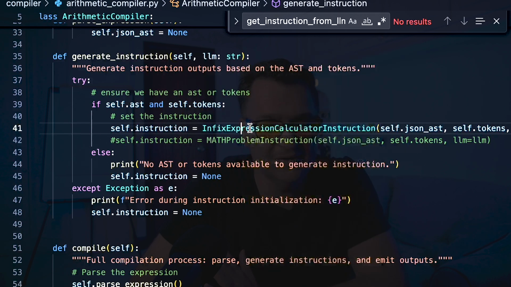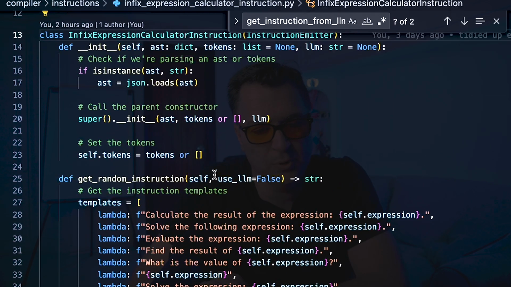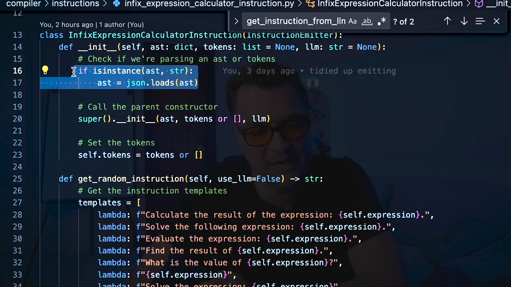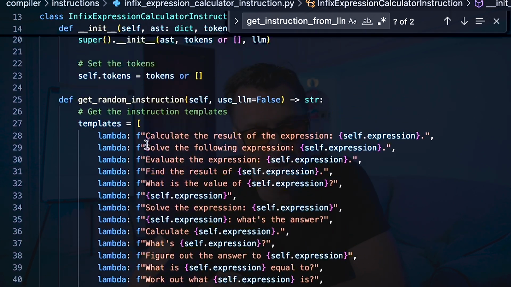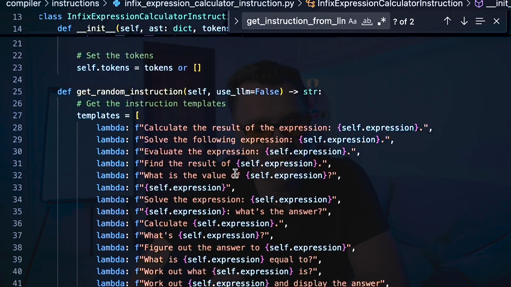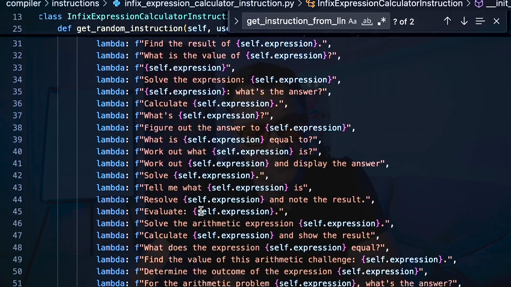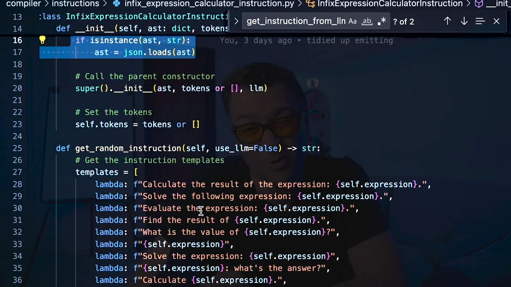So if I go to the infix expression calculator instruction, you see it's pretty simple. What it's going to do here is load the AST that we've got. You see that it's inheriting from this instruction emitter base class. And then you see this get random instruction. This is pretty much the crux of what's going on.